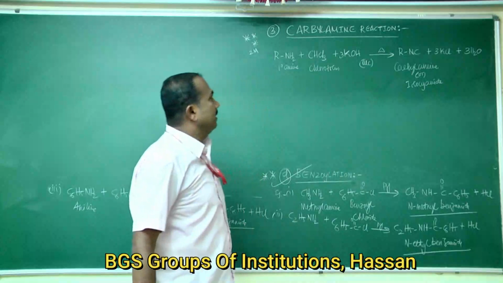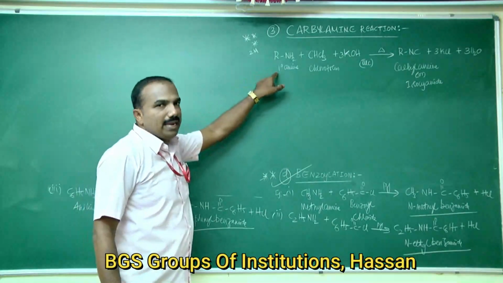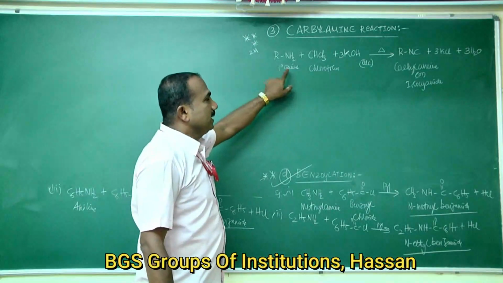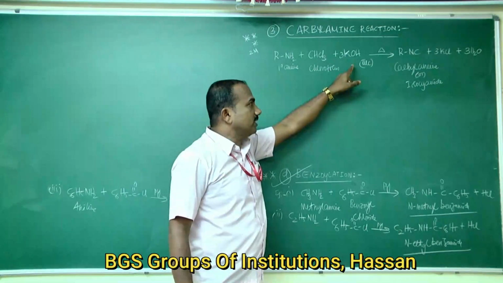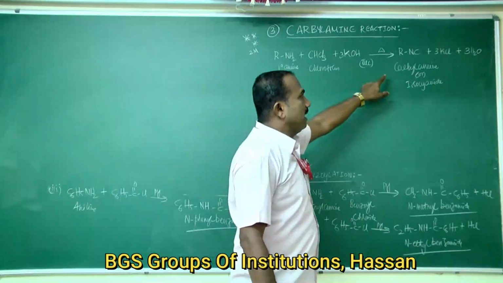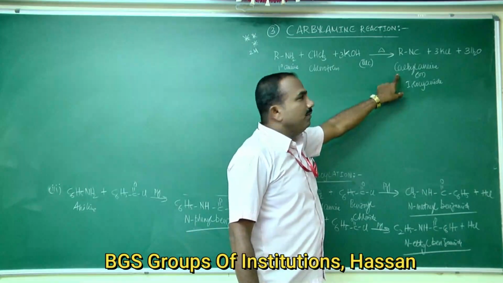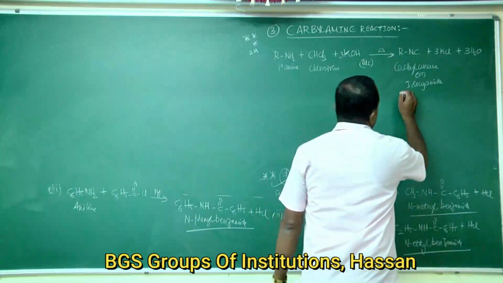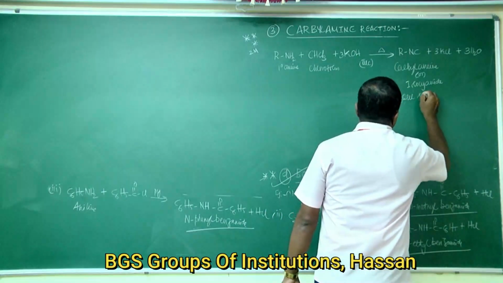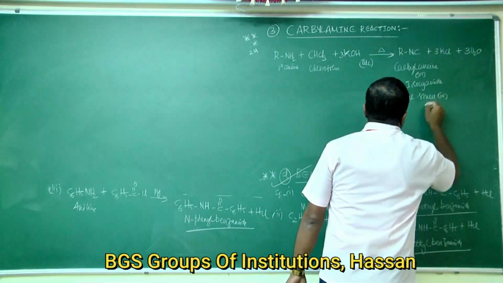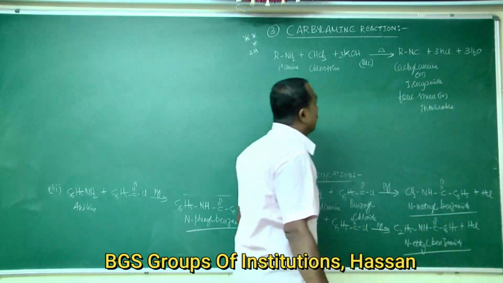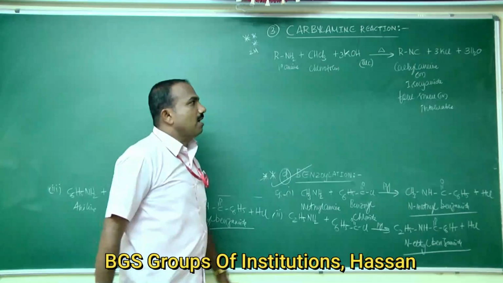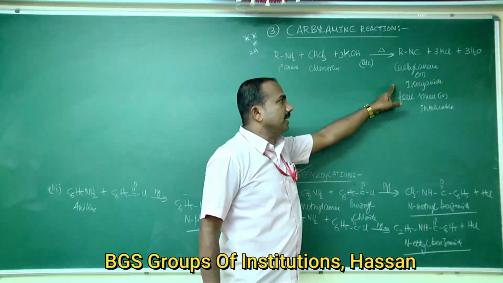Okay, this is important. When a primary aliphatic or aromatic amine is treated with chloroform in presence of alcoholic KOH, carbylamine or isocyanide, which has a foul or intolerable smell, is formed.